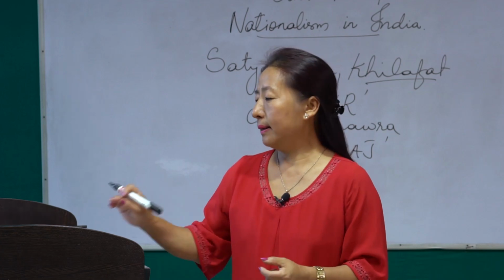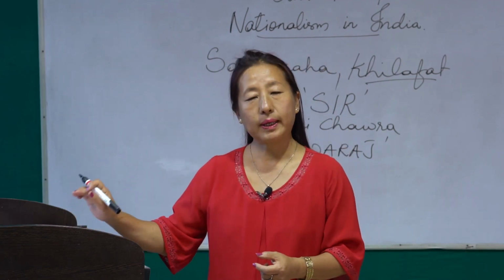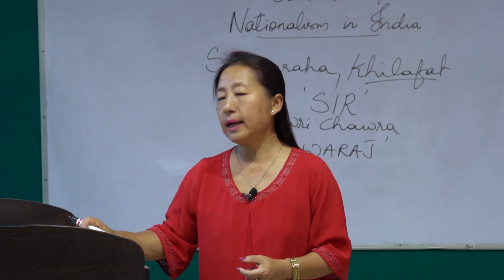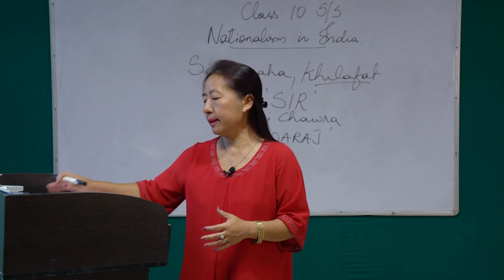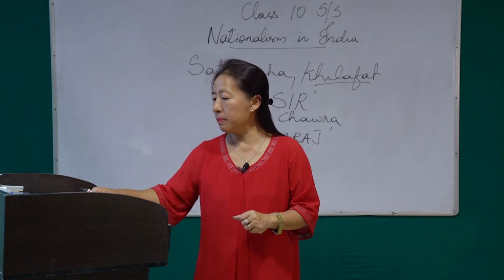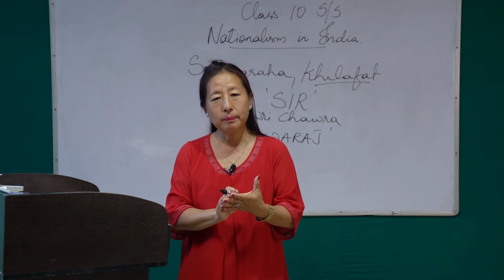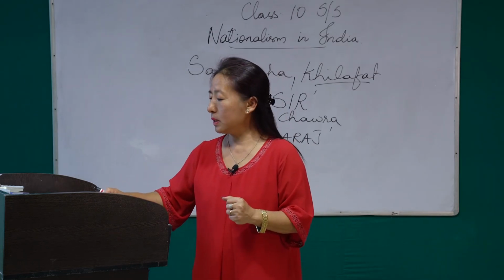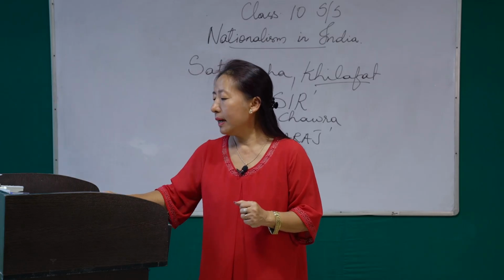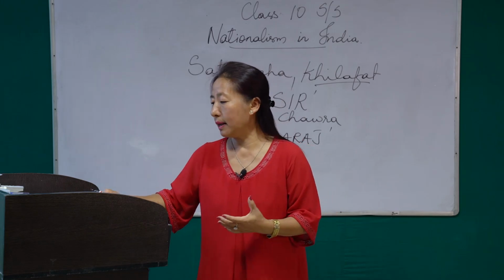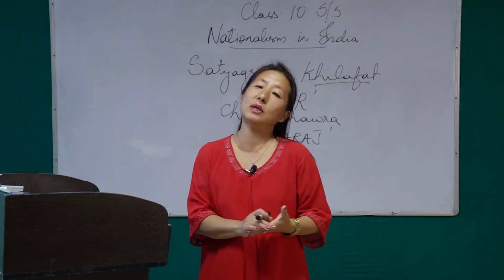Okay, then coming to the second point, the second movement we have is the tribal movement in Andhra Pradesh. Okay, and here this movement was led by Alluri Sitaram Raju, and how he became the leader of this movement was, in the textbook it is written, he claimed he had special powers, and that is, he said that he could survive bullet shots.